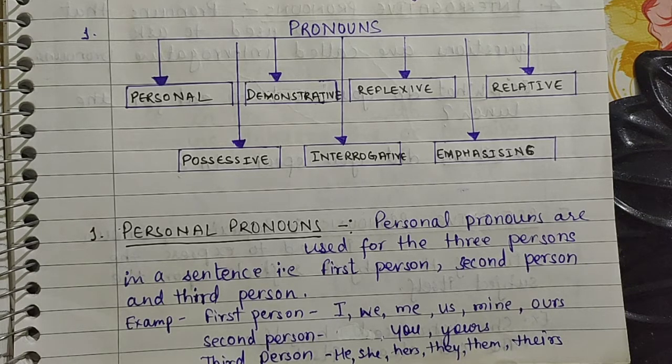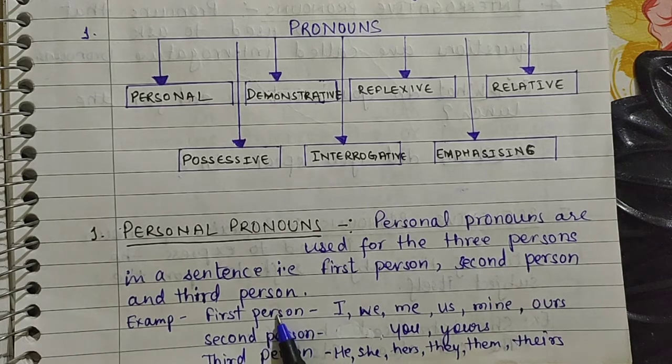First person, the speaker. Second person means to whom we are talking, and the third person is about whom we are talking.